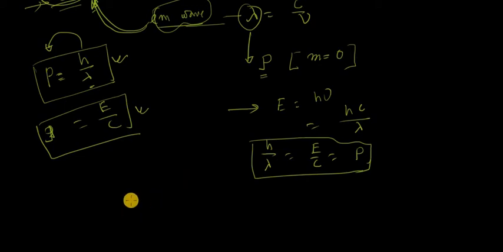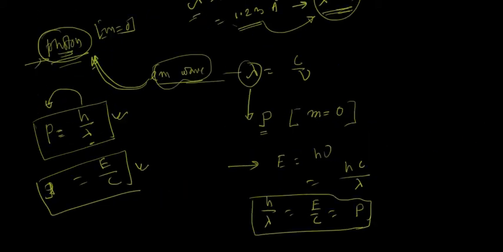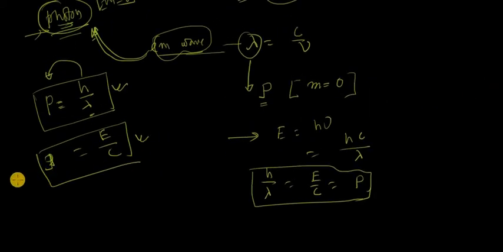Okay. For the case of electron, this formula P is equal to E by c is only applicable for the photon. This is not applicable for the particle. Although the formula P is equal to h by lambda is applicable for both the particle and the electromagnetic wave, this formula is applicable only for the photon, that means electromagnetic wave.